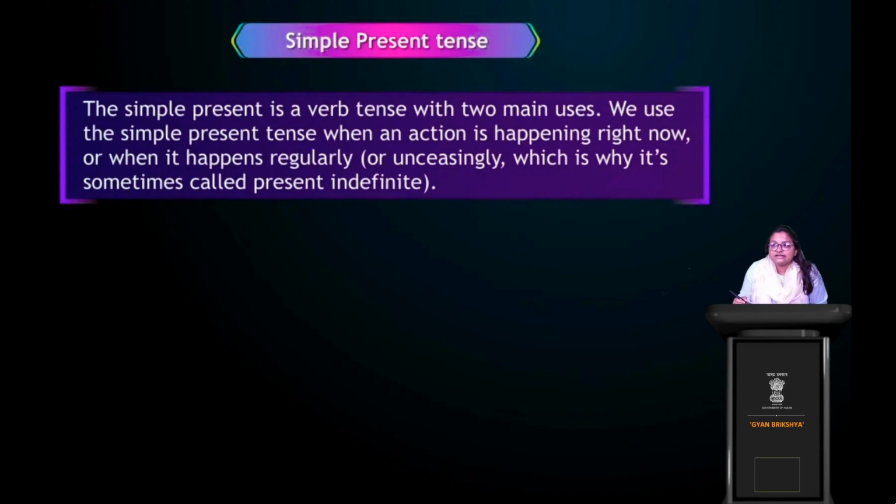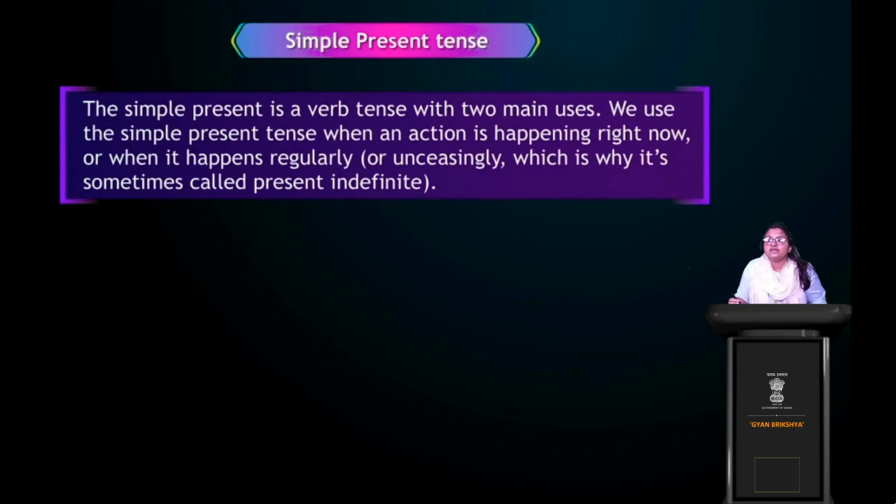Okay, so what is it? The simple present is a verb tense with two main uses. Okay, so simple present tense has two main uses. দুটো তার বিশেষ দরকার. What are these? We use the simple present tense when an action is happening right now. আমরা simple present tense টাকে তখন ইউজ করি যখন অ্যাকশনটা এখনই হচ্ছে। যখন অ্যাকশনটা এখনই ঘটছে। I go to school every day. I like to sing. I ride a bicycle every day. The action is happening, এখন হচ্ছে। Or when it happens regularly or unceasingly, which is why it's sometimes called present indefinite.